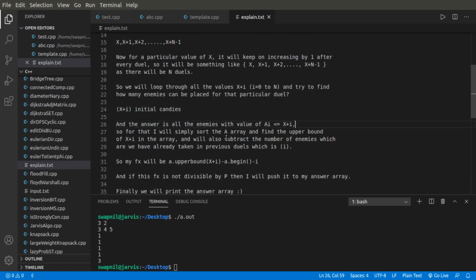So for that I will simply sort the array A, and I'll have to find the upper bound of x plus I in my array, and we will subtract from it the number of enemies which we have already taken in previous duels.